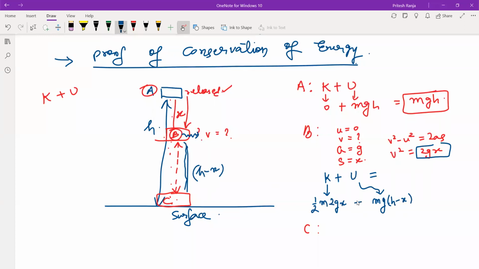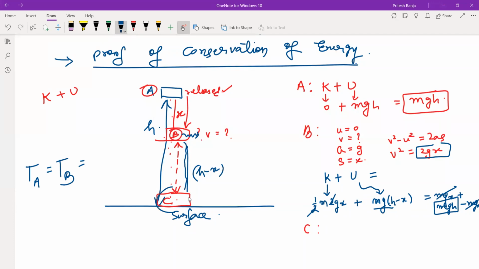So if we add them, we will get mgx plus this one will be mgh and then minus mgx. So this gets cut and the total energy that we get even here is mgh only. So what we have found, that total energy at A is equal to total energy at B.